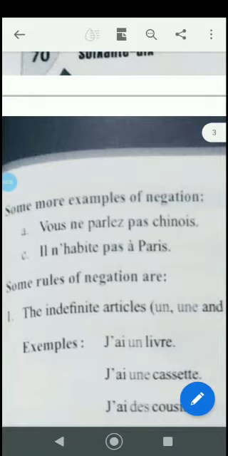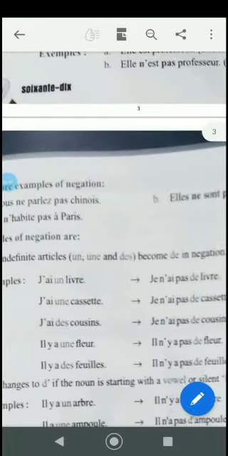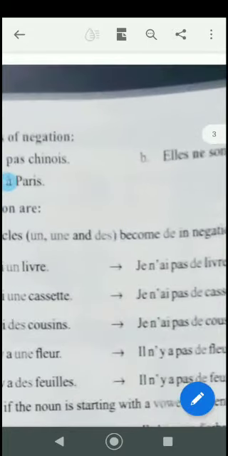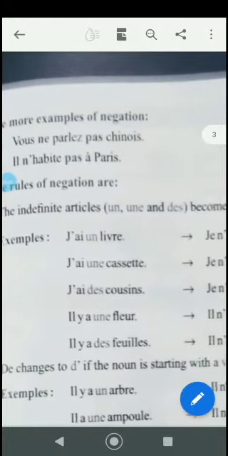Some rules of negation. The indefinite articles un, une, des become de in negation, meaning any. You have to know that when indefinite articles are in a sentence and you make it negative, un, une, des change to de.